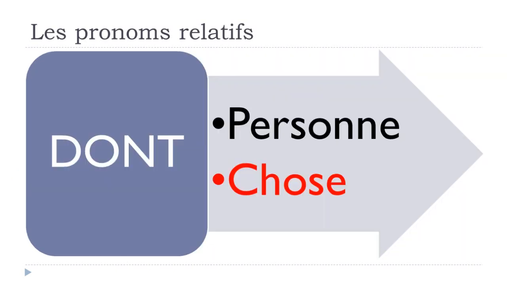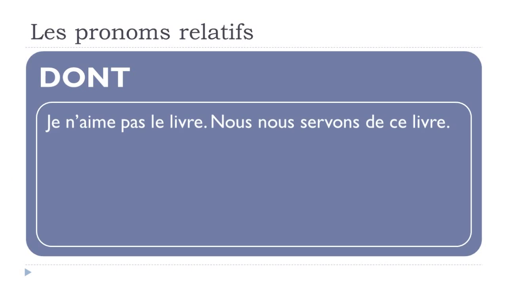Let's see if we want to replace une chose, a thing, then je n'aime pas le livre, nous nous servons de ce livre. Okay, so aimer is to like, in that case you've got the negative form, je n'aime pas le livre. Nous nous servons, okay. So in that case I wanted to use this se servir.